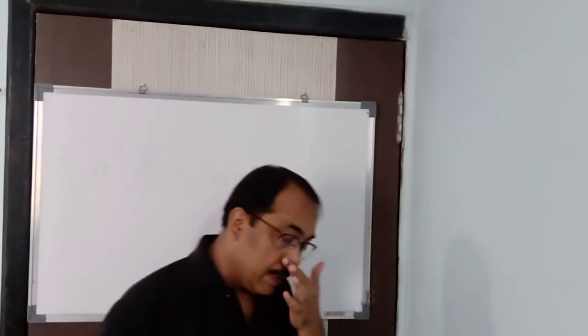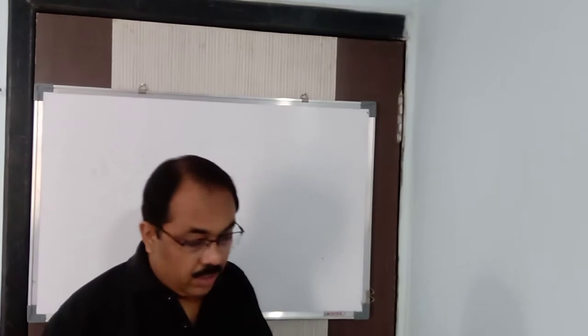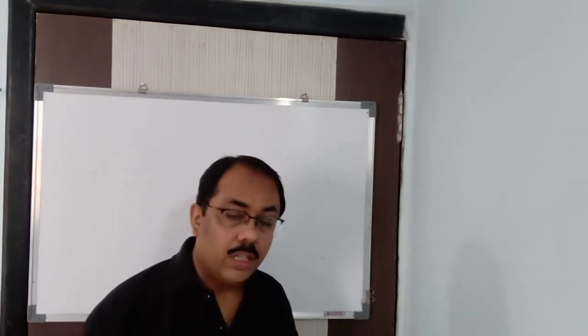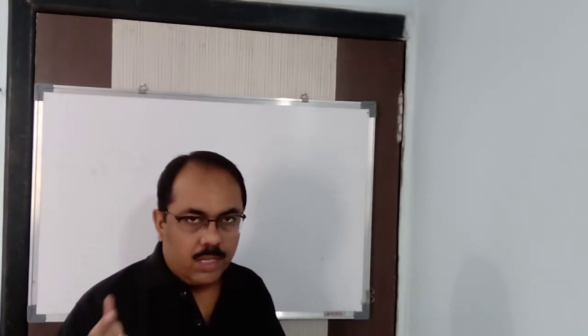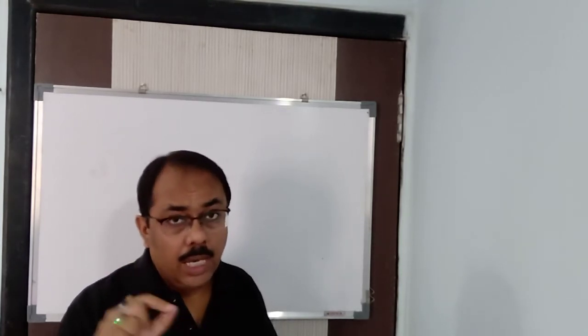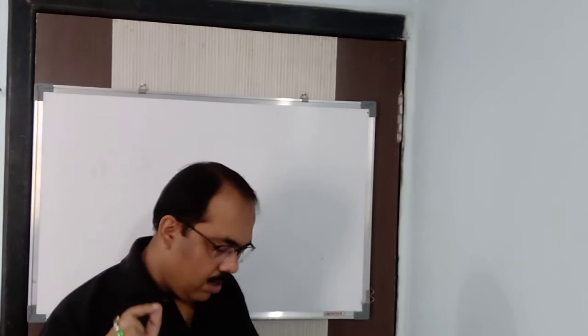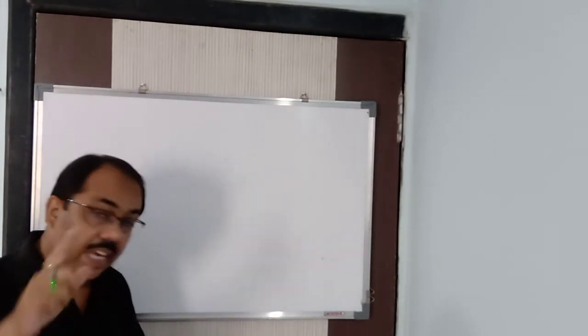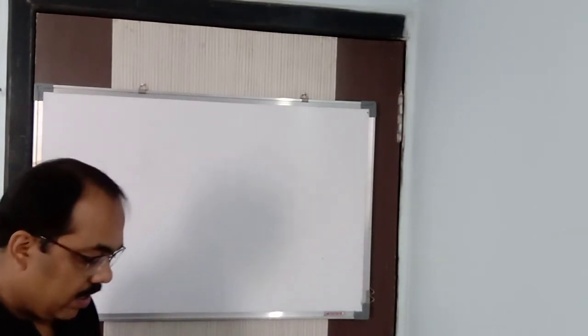Now I told you about positive ligands and negative ligands and their special names also. For example, for water you must write aqua while writing the IUPAC name. For ammonia you must write amine, A-M-M-I-N-E, amine. The short form of aqua is AQ; we know that aqueous is also written as AQ.